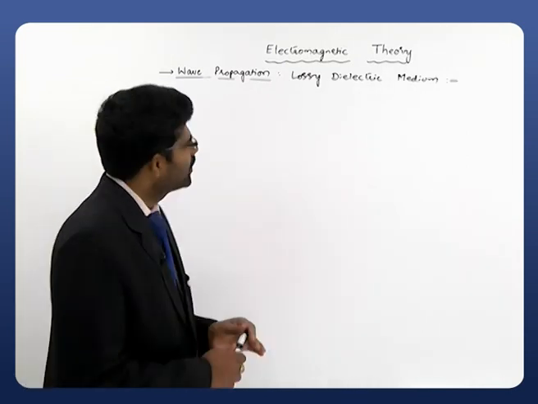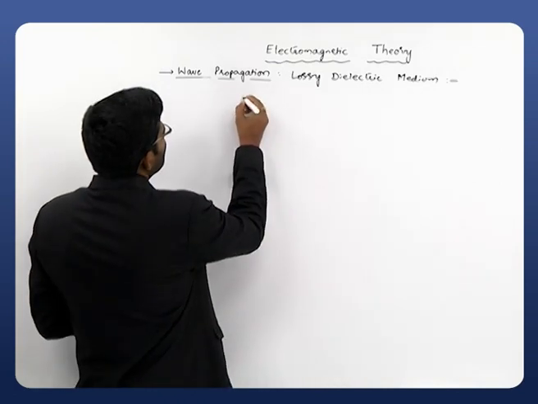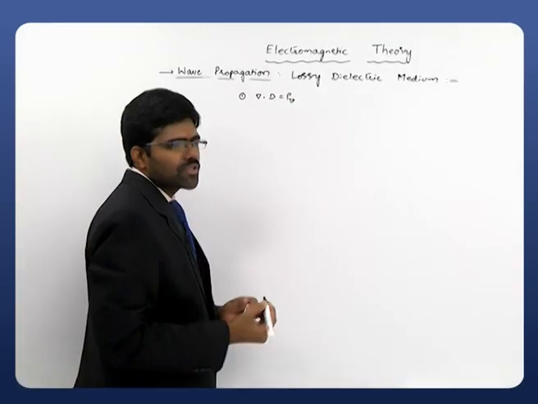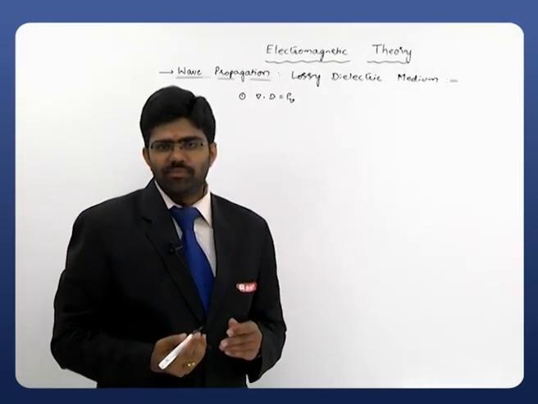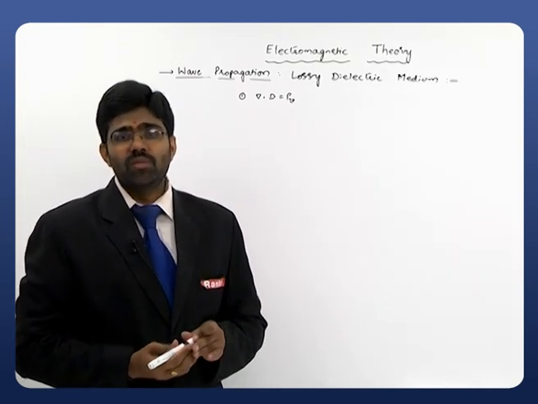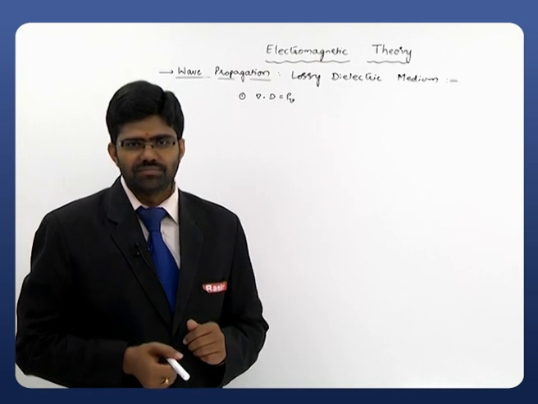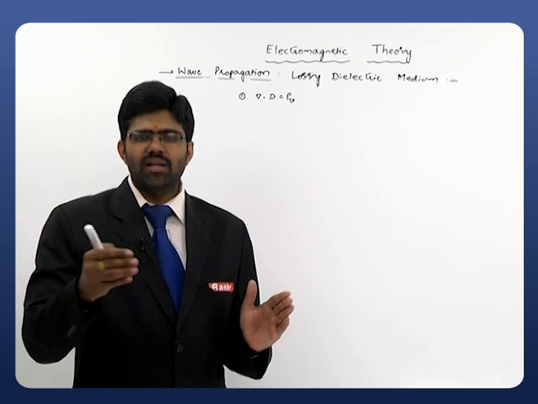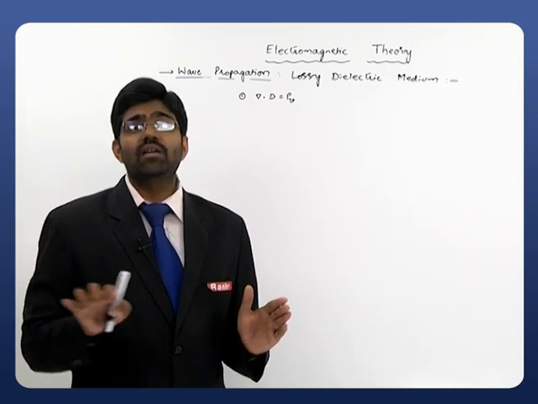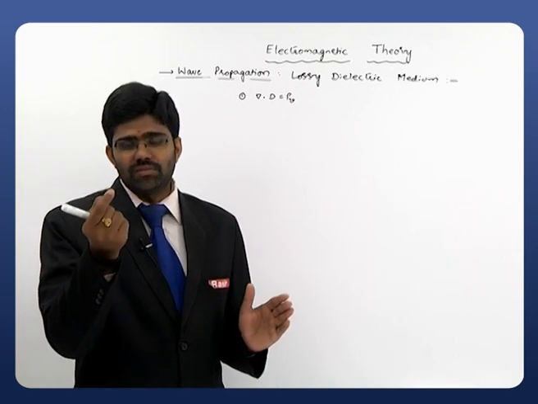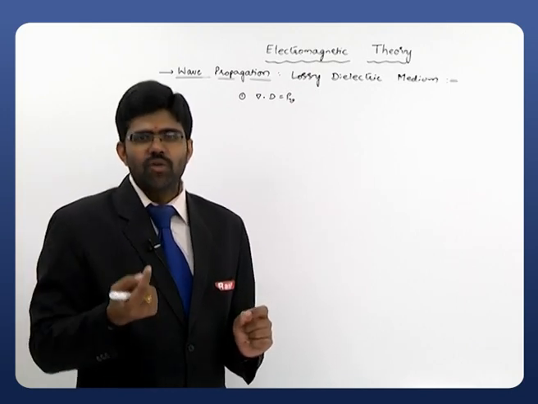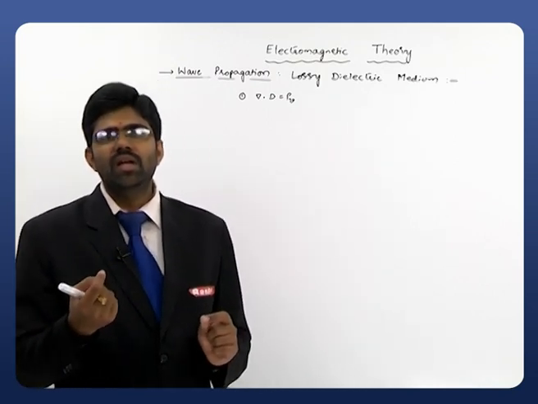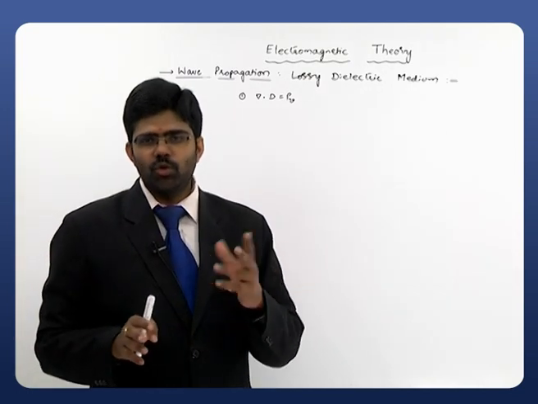What is the first equation? The first Maxwell's equation is del dot D is equals to rho V. That is the equation what we are considering initially. But before that, let us assume the medium what we are considering is a homogeneous medium. So what do you mean by homogeneity? Wherever we are considering the characteristics of a particular medium, they will not be altered. If you are considering epsilon, that epsilon is constant throughout the medium. If you are considering mu, that mu is constant throughout the medium. So simply epsilon and mu are independent of the spatial quantities what we have. Then it is said to be homogeneous.